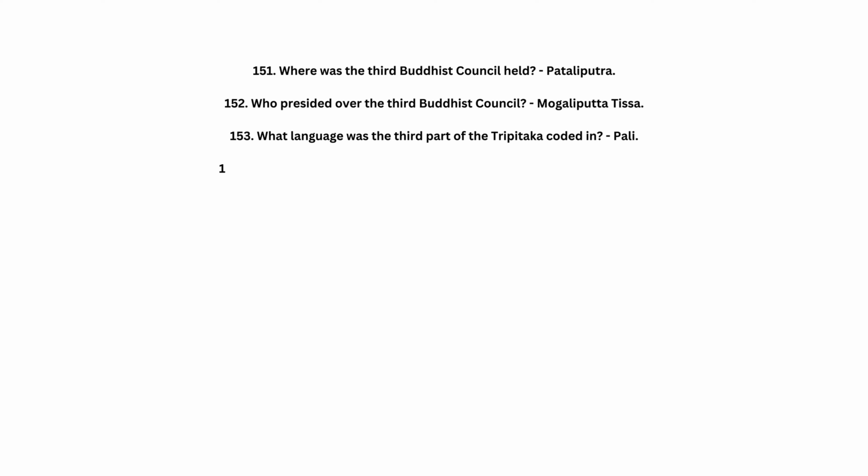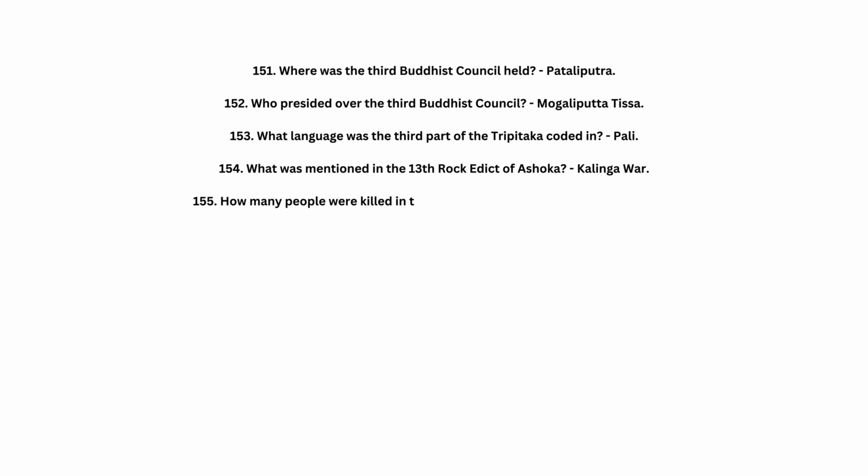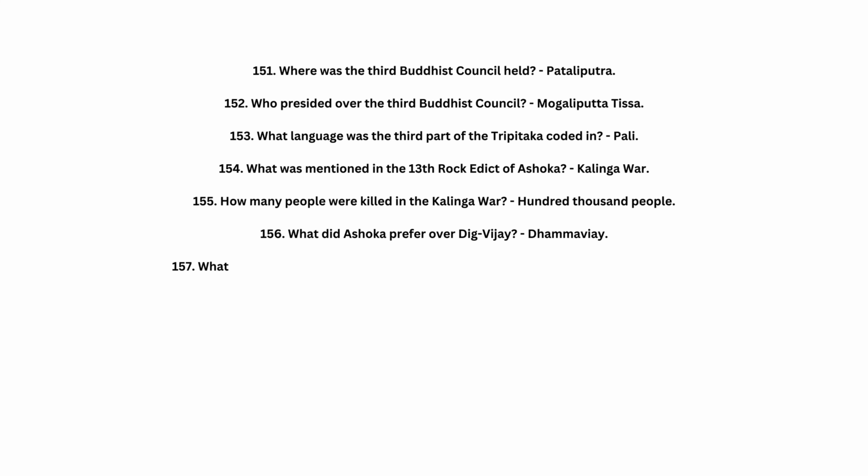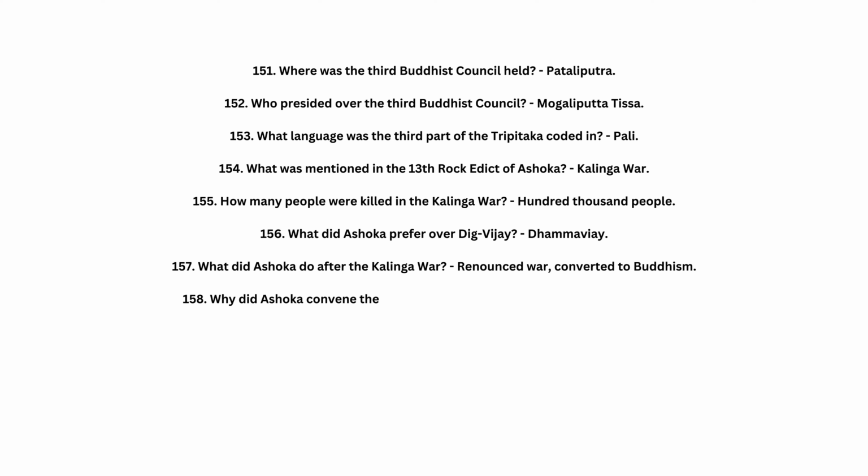153. What language was the third part of the Tripitaka coded in? Pali. 154. What was mentioned in the 13th rock edict of Ashoka? Kalinga War. 155. How many people were killed in the Kalinga War? 100,000 people. 156. What did Ashoka prefer over Digvijay? Dhammavijay. 157. What did Ashoka do after the Kalinga War? Renounced war. Converted to Buddhism. 158. Why did Ashoka convene the third Buddhist council? To strengthen the Sangha.